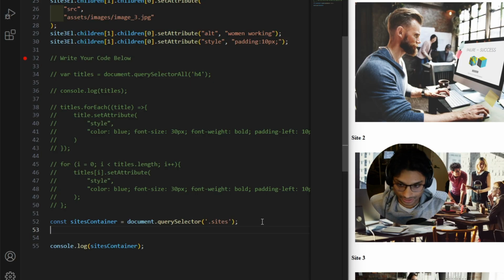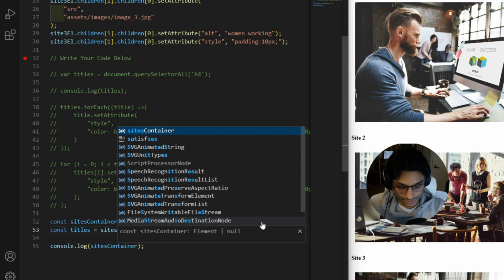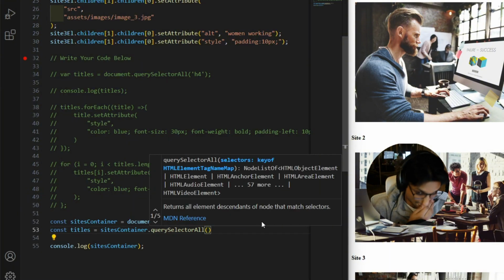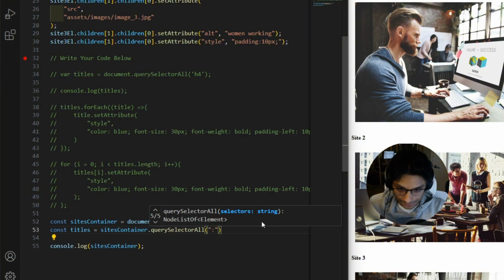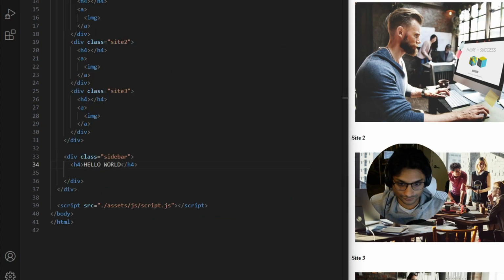Now using another const, I'm going to create a variable called titles, and we're going to use the site container this time. Dot querySelectorAll. And now we're going to use the scopes. The syntax for this is going to be colon scope. Then we're going to use the greater than sign to go into the div.